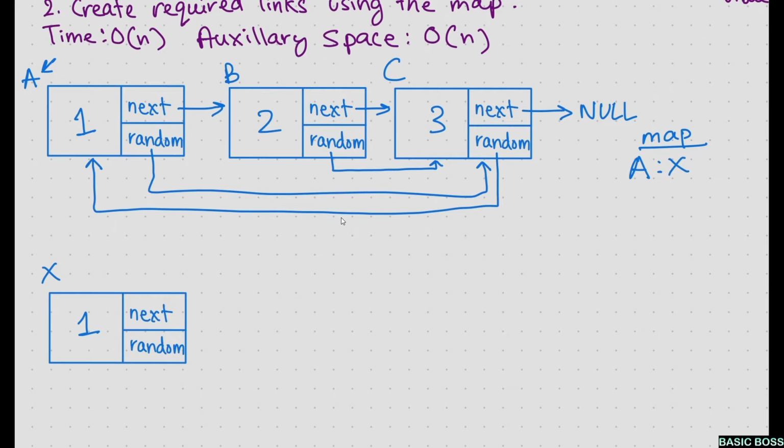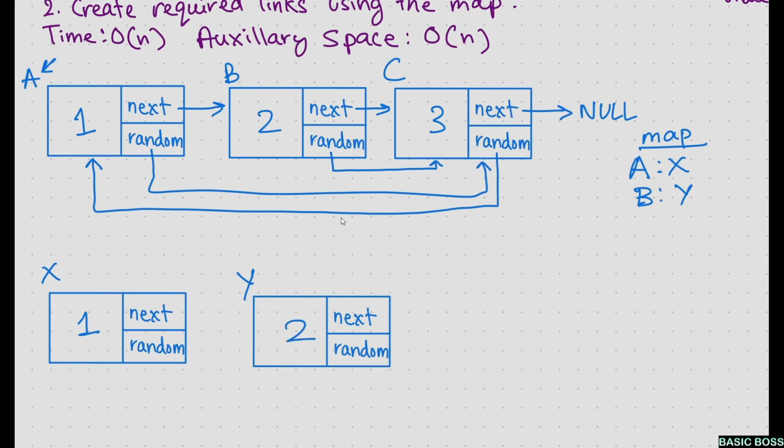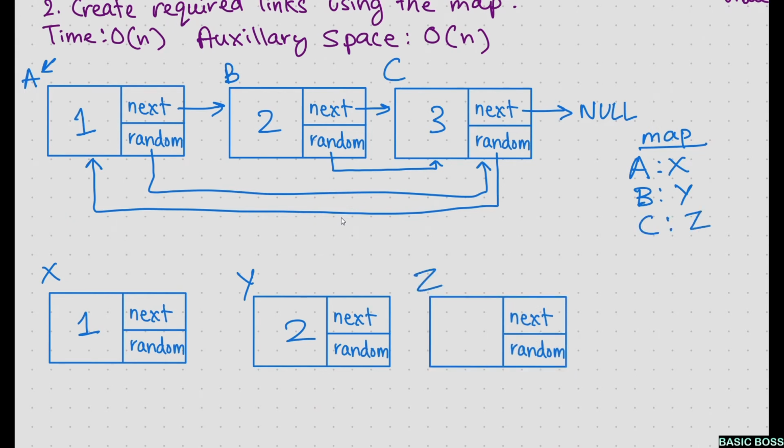So the next node is B. I'll create another node because I found another node in the original linked list. Let this be Y. In the map, I'll store that B corresponds to Y, and I'll also save the value, that is 2. And then again, the moment I see the next node, that is C, I'll create another node. Let me call this Z. And in the map, I'll store that C corresponds to Z. Then once we're done with that, we have also copied the value.